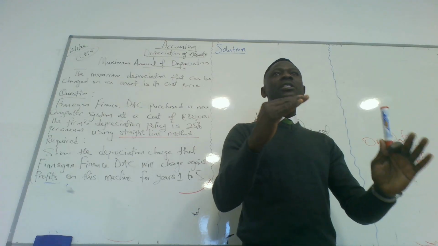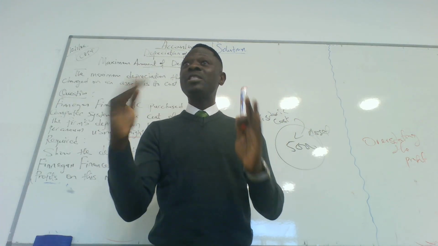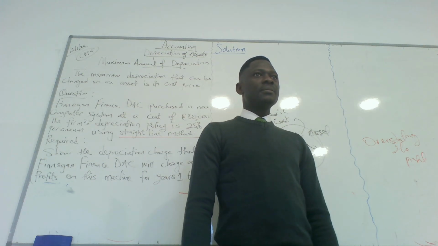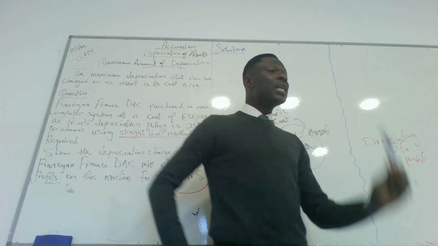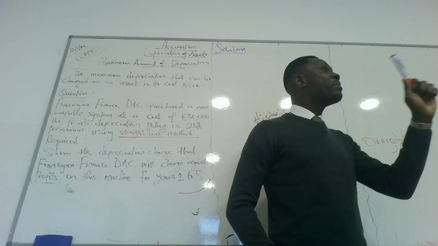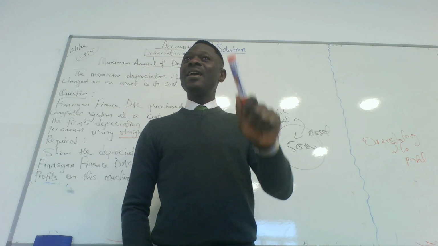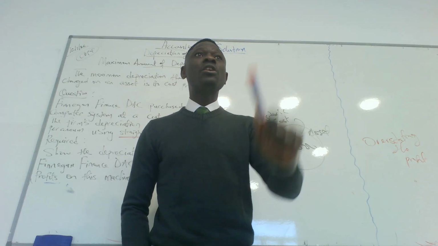Until the profit is made, the depreciation charge is zero. When it is zero, that means you cannot charge profit on it. Do you get the point I'm making here? In as much as the business is still making profit with the use of the machine, the business must always account or charge depreciation on the profit.